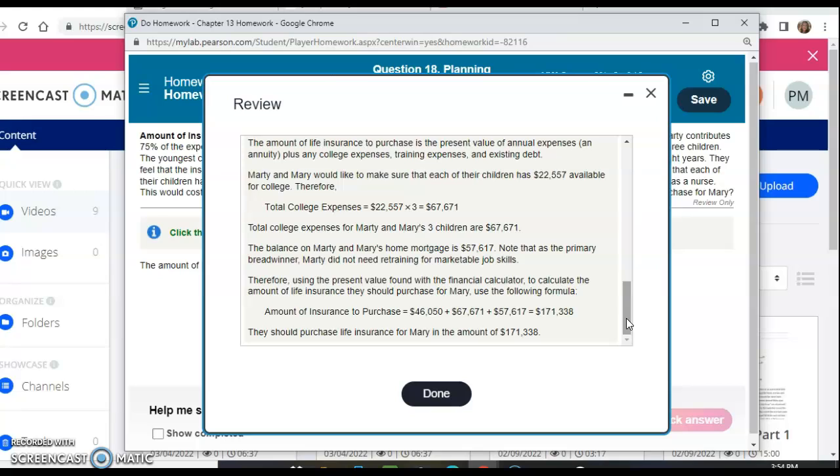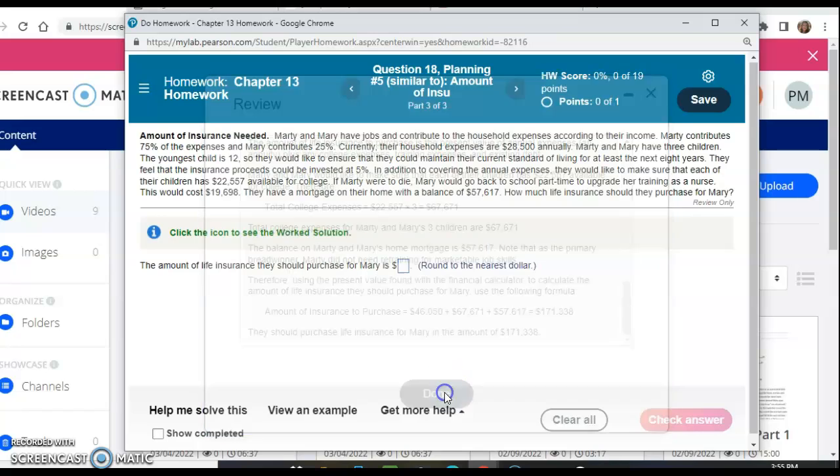57,617. So just like the previous that we did for Marty, you're going to do this for Mary, because hers was 46,050 plus the college education 67,671 plus the mortgage of 57,617. The balance of that equals 171,338. So that's what they should purchase life insurance based on that for Mary.